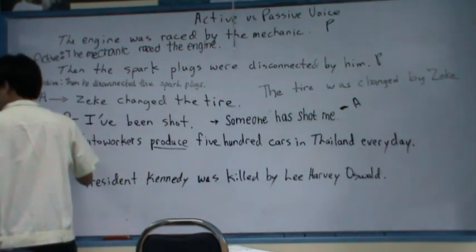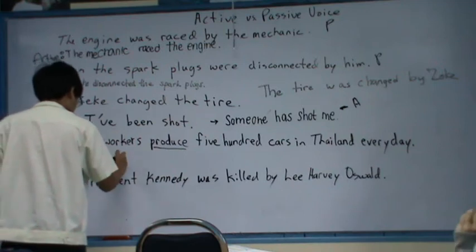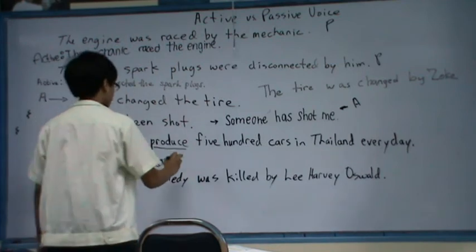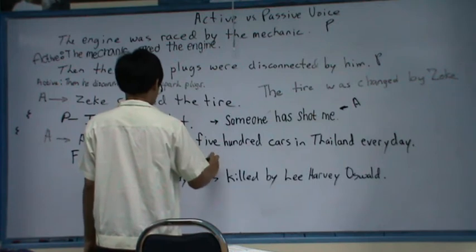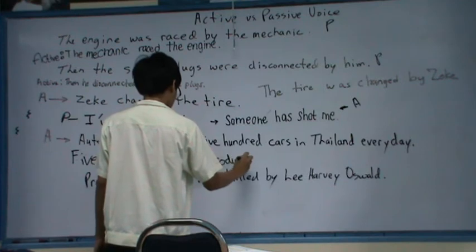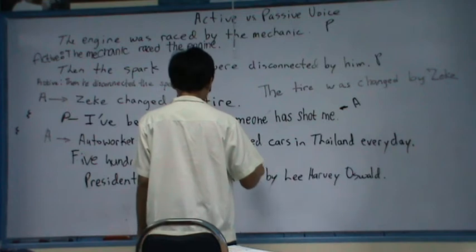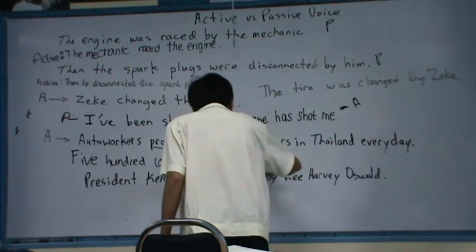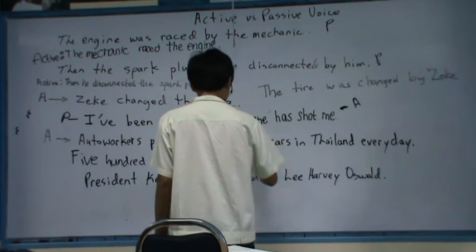Okay. Well, why not past participle? Past participle, right?